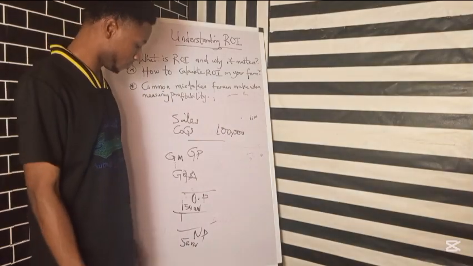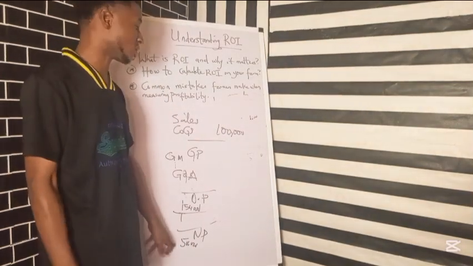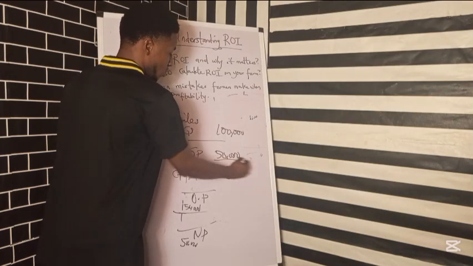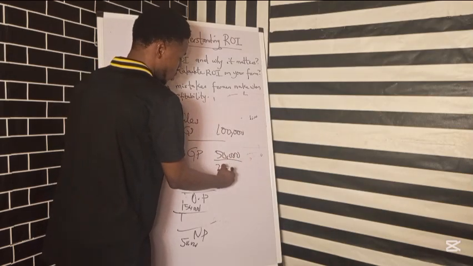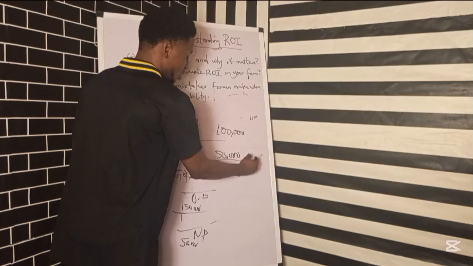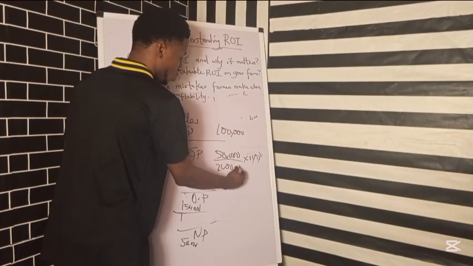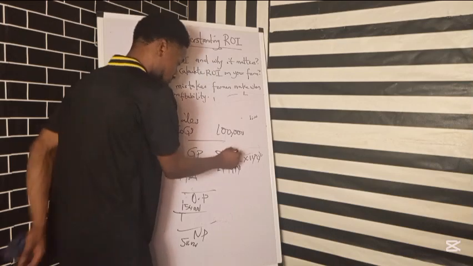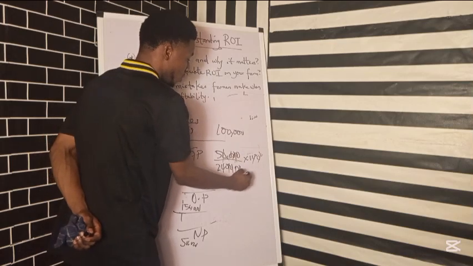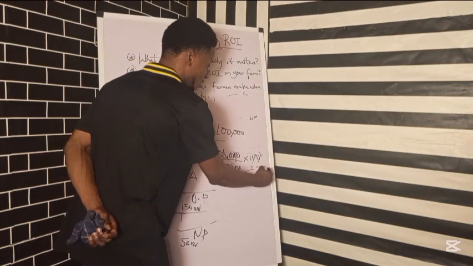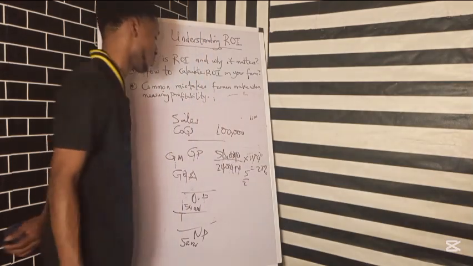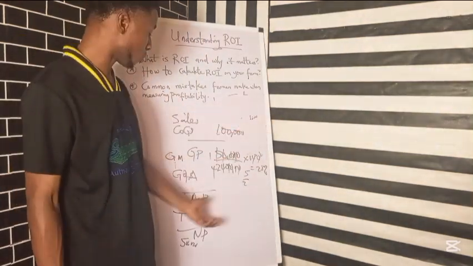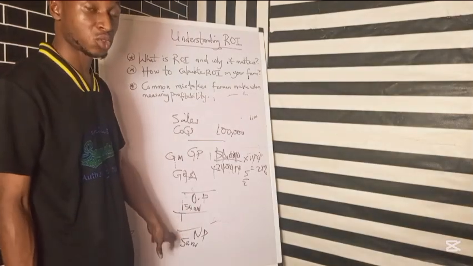You can see from here, net profit is 50,000 naira. So if his net profit is 50,000 naira, we calculate 50,000 naira over our total investment. Let's say our total investment was 200,000 naira. So you can see that the return on investment is going to reduce, right? So we're having something else. We're not having 50%, 50 over 200, that's 25% is what we're having left, right? So that's the return on investment. That's because we now change the word from operating profit to net profit.